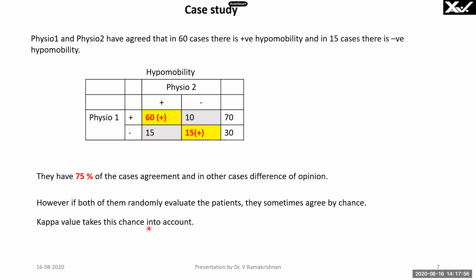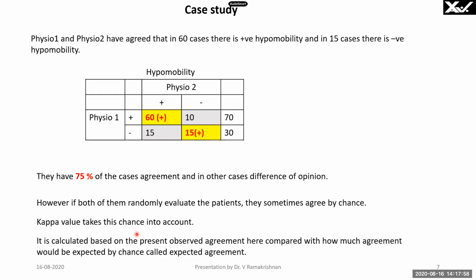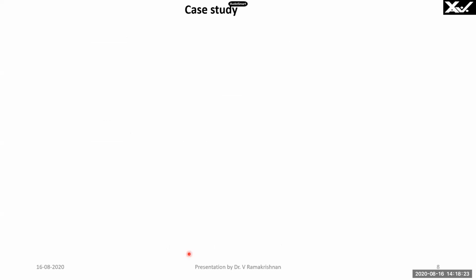Kappa value takes this chance into account. It is calculated based on the present observed agreement, compared with how much agreement would be expected by chance, called expected agreement. What is the present observed agreement? It is 75%. How much by chance they will agree? That is what we want to see here.